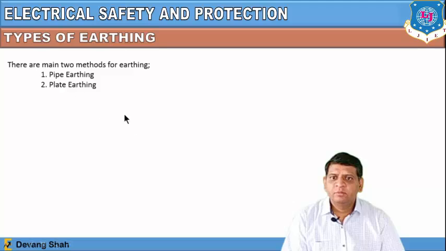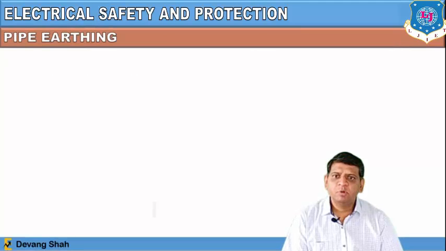So there are two main methods of earthing. One we define as pipe earthing, and another we define as plate earthing. Now let us discuss pipe earthing.